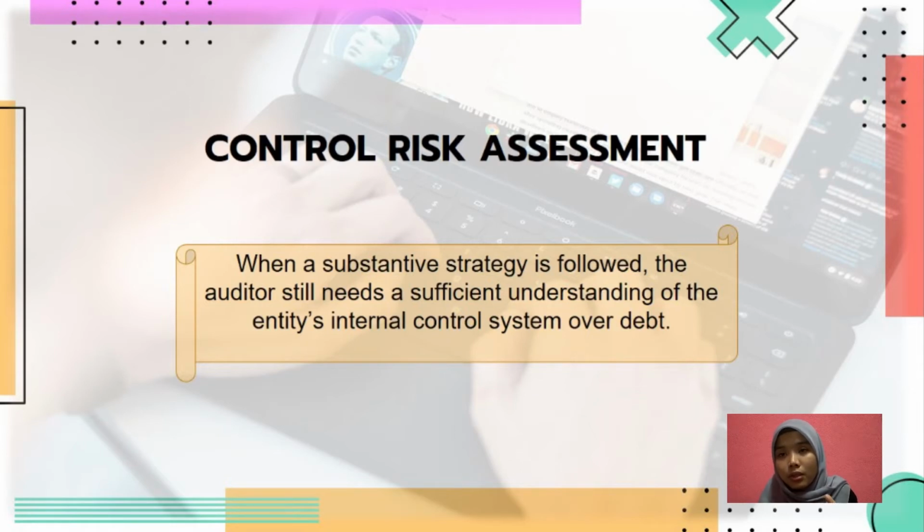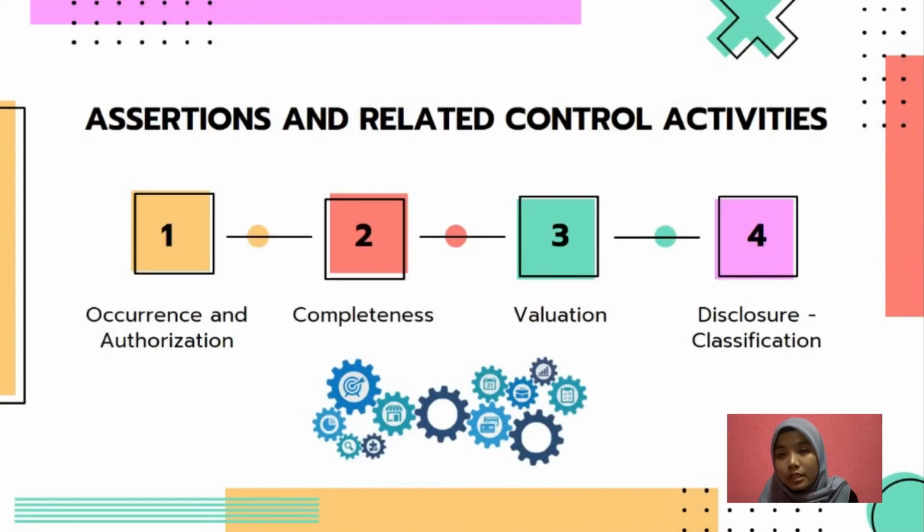This is because they want to be able to predict the type of misstatement that may occur in the future. So due to this, they can minimize the financial misstatement, material misstatement. So there are a few exceptions that consist of the primary concerns, which are the occurrence, authorization, completeness, valuation, and also the disclosure and classification.